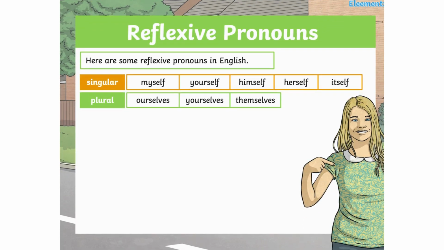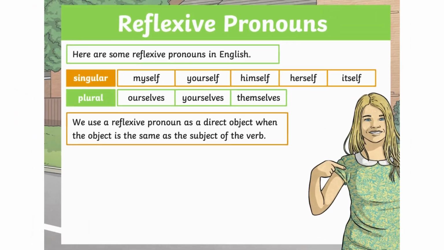Reflexive pronouns. Here are some reflexive pronouns in English. Like myself, which is singular, the plural is ourselves. Yourself becomes yourselves and himself becomes themselves. So if you're referring to one person or many, accordingly you will go with the singular or plural.